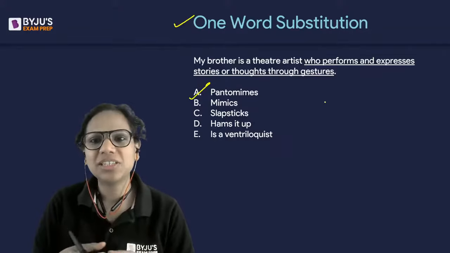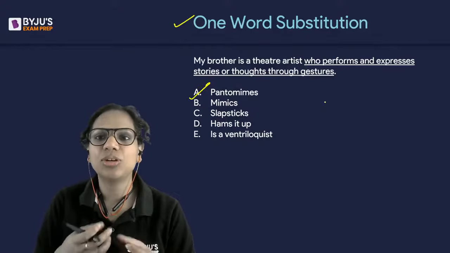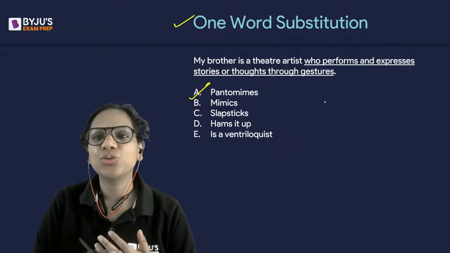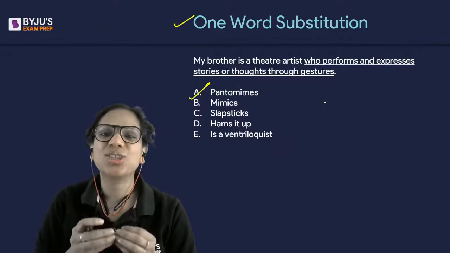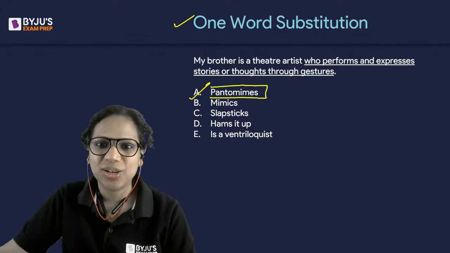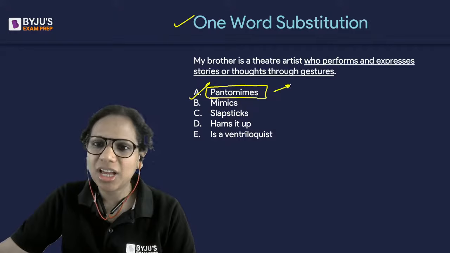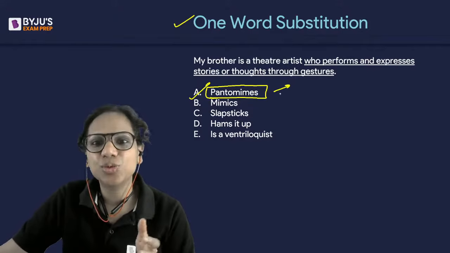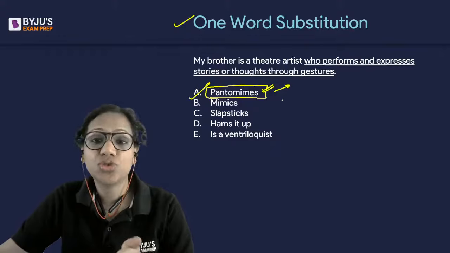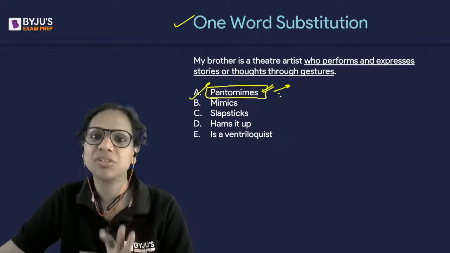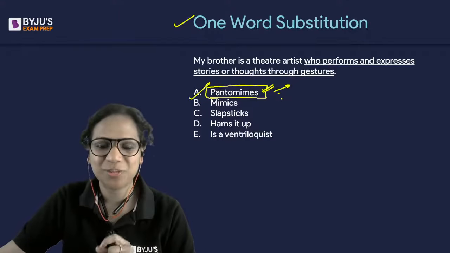So pantomime is a form of art expression. It's a form of drama theater where you express stories through gestures. So that is pantomime. When movies were just invented and they were silent movies, pantomime was used a lot. In comedy specifically, pantomime finds a lot of use even today.